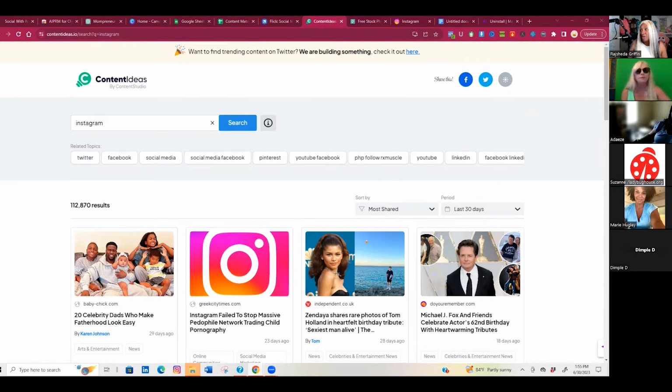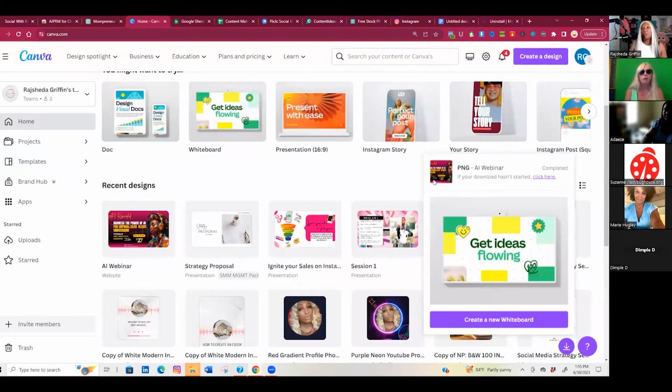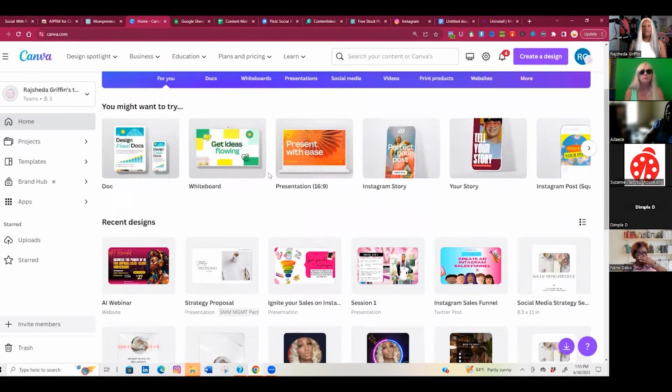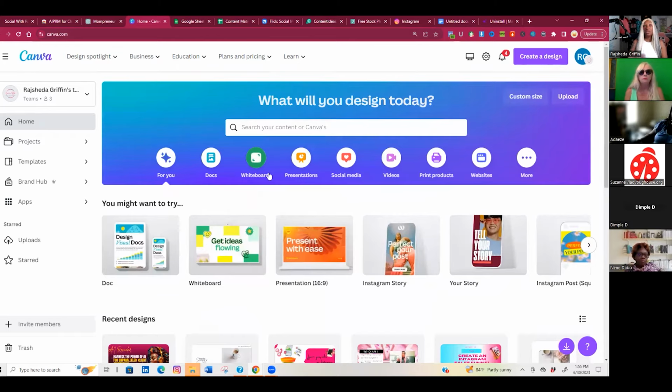Now let's get to the fun part, you guys, which is creating your graphics. All right, I'm first going to, since we're already on our pillars, all right, we're going into Canva now. You don't have to do this. You can watch me do this part and the other part as well. But in Canva, this is how I quickly produce graphics for my customers and clients and myself.